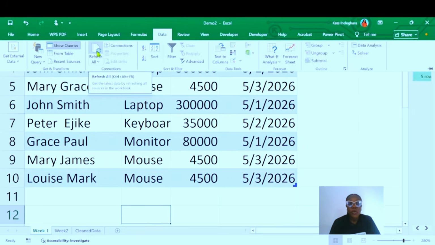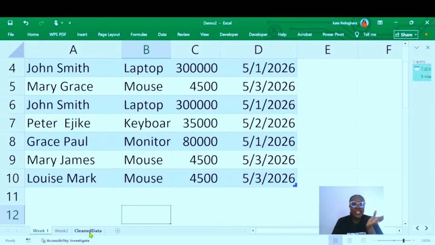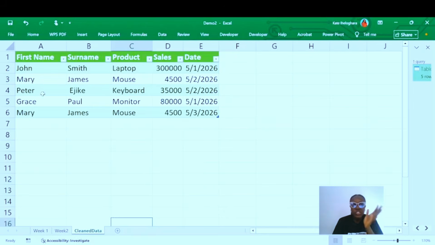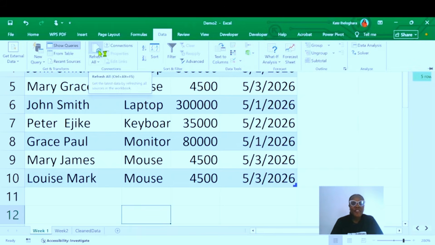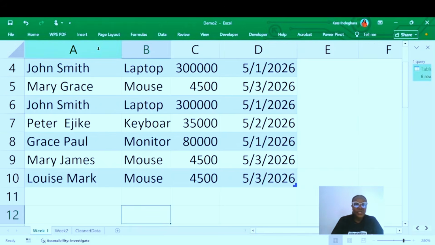So this is Refresh All, right? When you click this refresh button, you see that this particular data set will change. Remember, the last name we have here is Mary James, right? So it will change to another name. So let's see how this works. This is so interesting, and this is how powerful Power Query can be. So let's select the Data tab and click Refresh All. It says that it has refreshed our data.